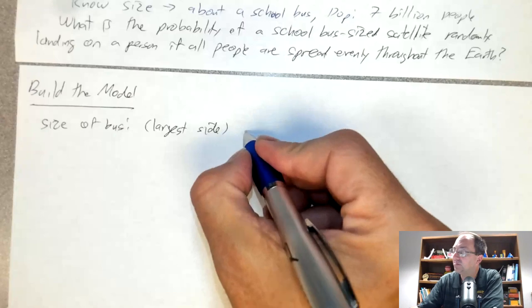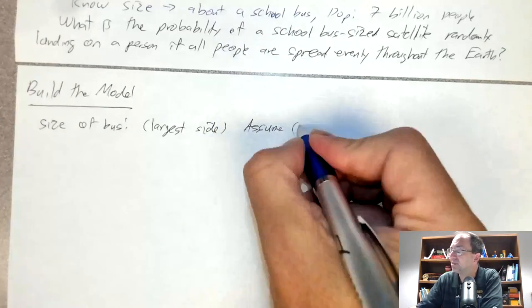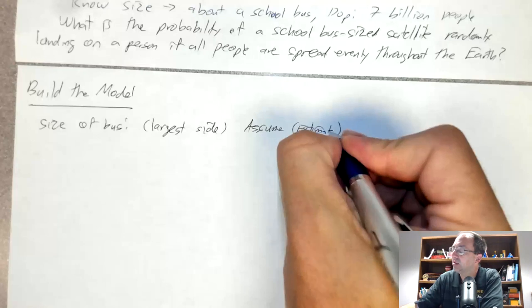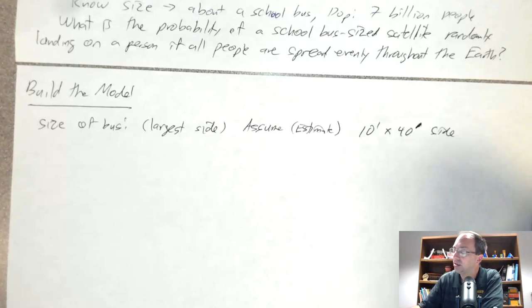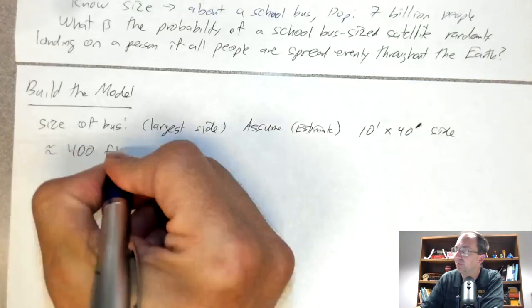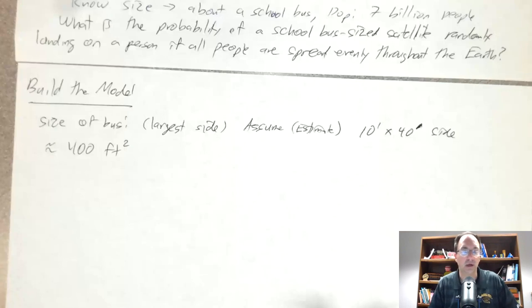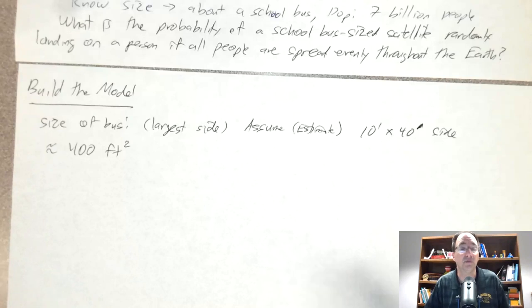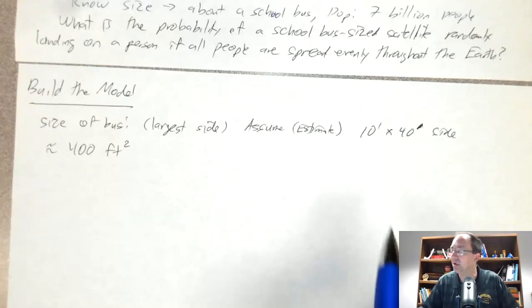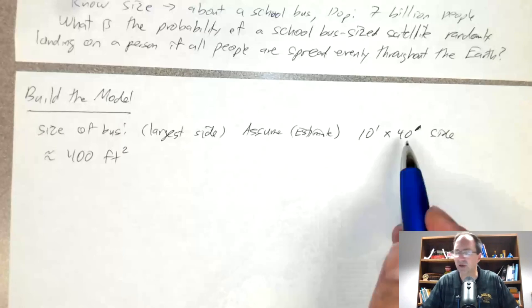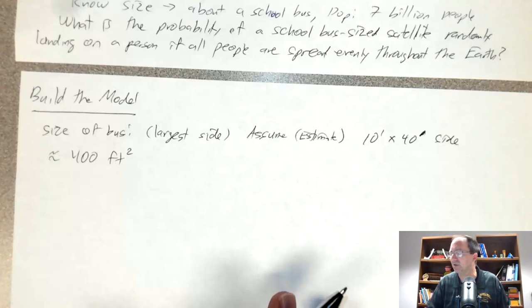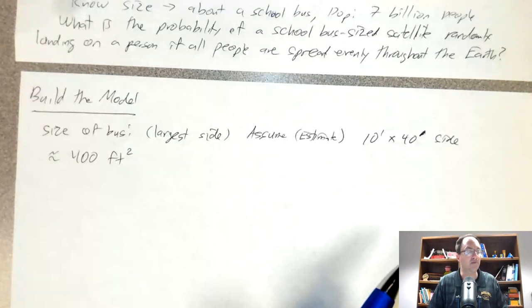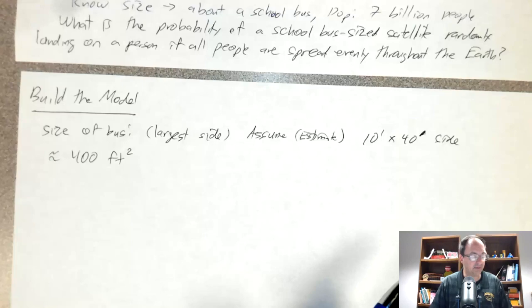And so I'm going to assume, or estimate, perhaps is a better word, about a 10-foot by 40-foot side. So in other words, that works out to 400 square feet. Because it seems like a bus is a little taller than the average person, and it seems pretty long. I don't know, is it 30 feet? Is it 50 feet? Is it 20? I'm not sure. Again, we could do a geometric mean sort of thing, but I feel like 40, it's not that hard to estimate the size of a bus, and so I feel confident that we're certainly within an order of magnitude, if not much closer, with that number.